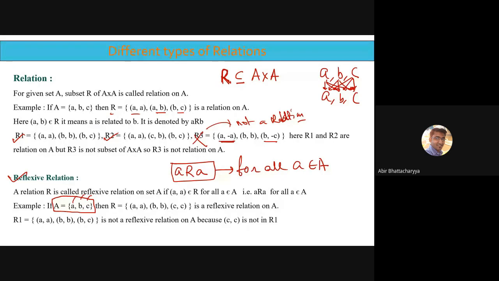So the relation should contain (a, a), (b, b), (c, c). Apart from that, many other elements can be there.